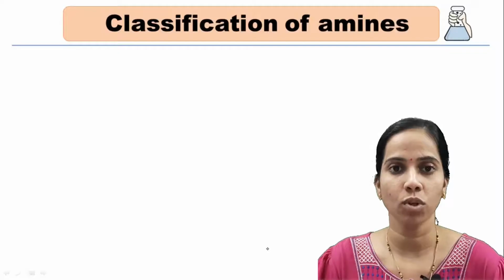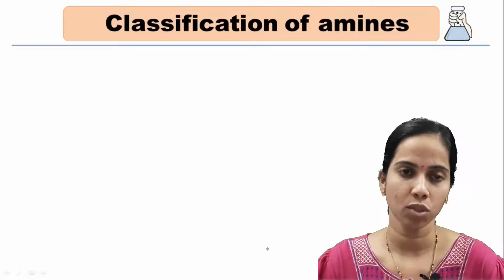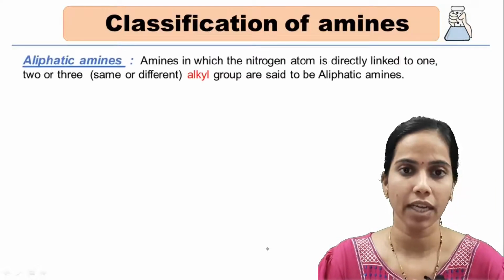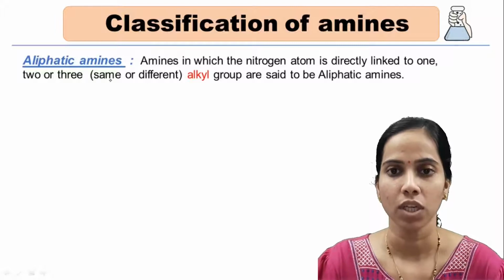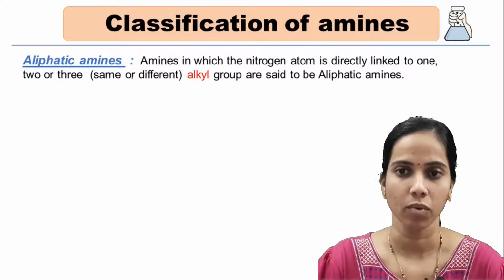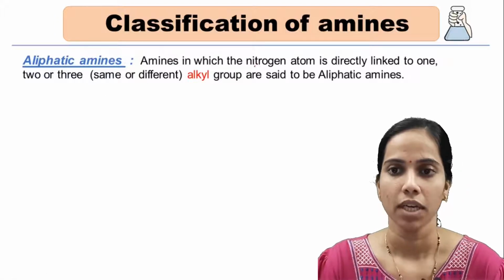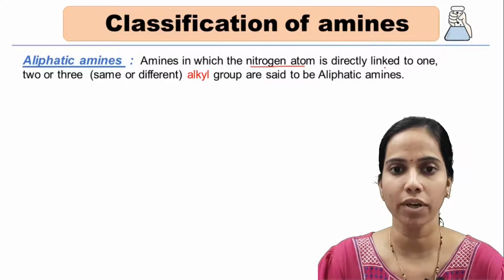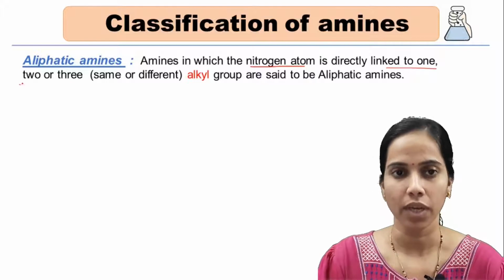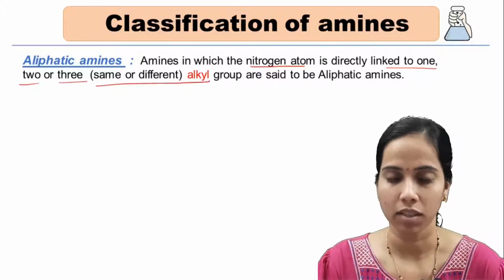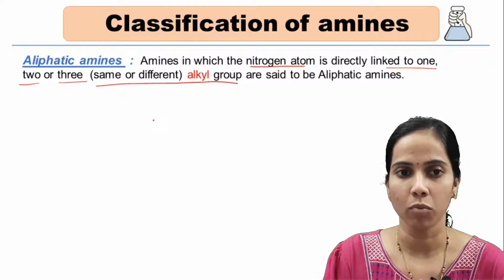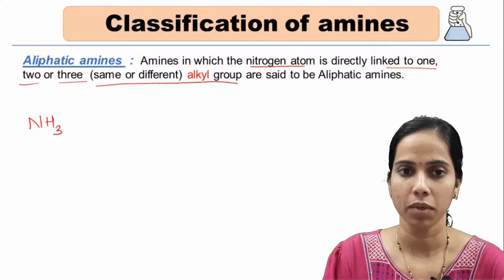Okay students, let's move on to the further classification of amines, that is aliphatic amines. Aliphatic amines are the amines in which the nitrogen atom, that is the central atom, is directly linked to one, two or three same or different alkyl groups. As we have seen, the hydrogen atoms of ammonia are replaced by alkyl groups, that is R here.